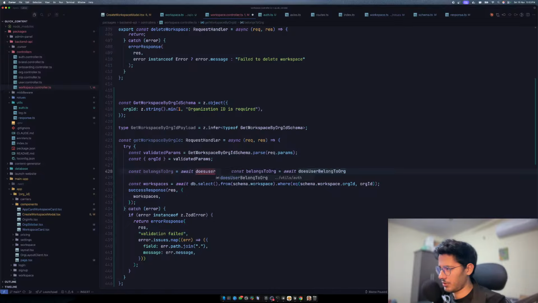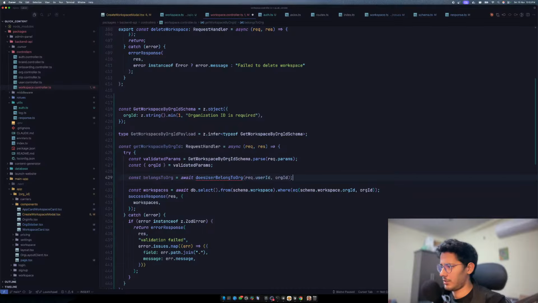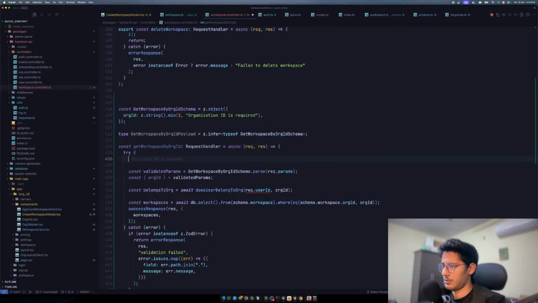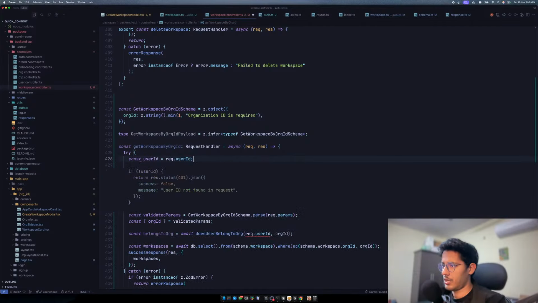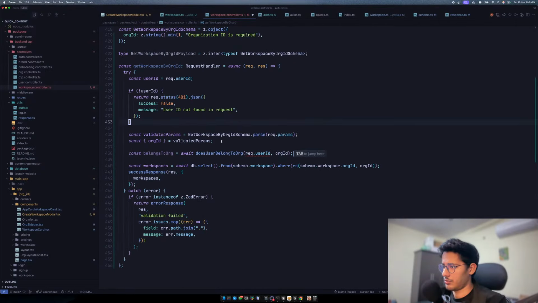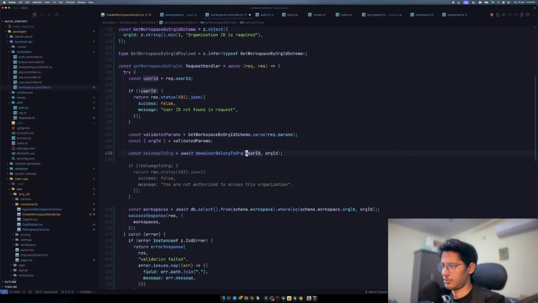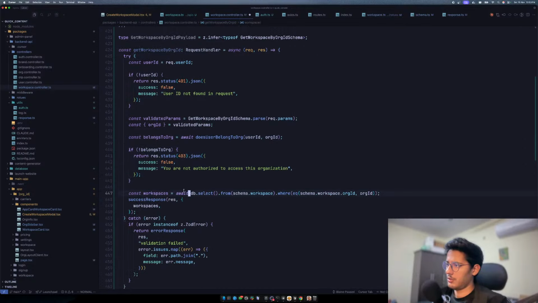Await does user belong to the org, and then what I can do is I can just import that, and I can just say that. So that should be pretty fine. So the request, wait, why do I have that? Oh, so it needs a user ID. That kind of makes sense. So yeah, that's what I'm gonna do. If there's no user, then there's no user ID in the request. I should be able to get rid of this, and that should be fine. Yeah, if it doesn't belong to that, it will simply say get lost.